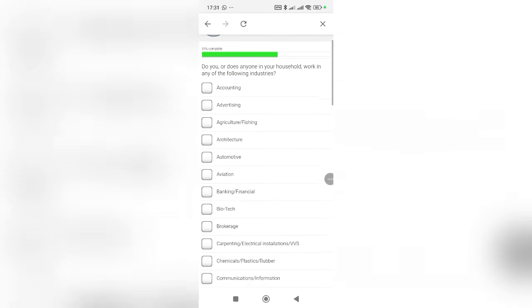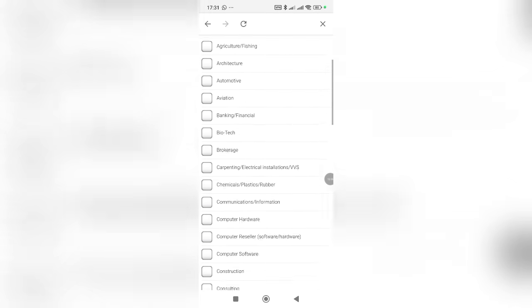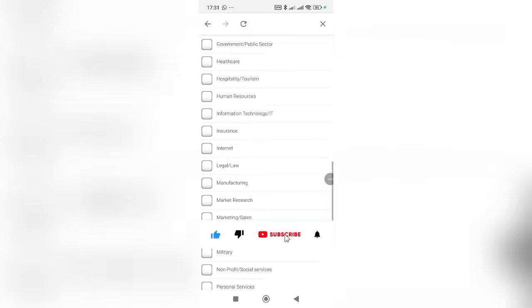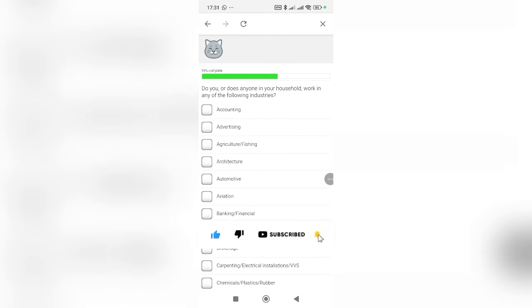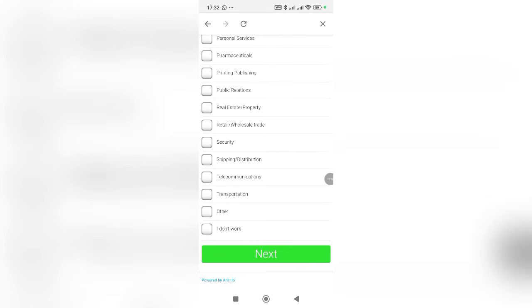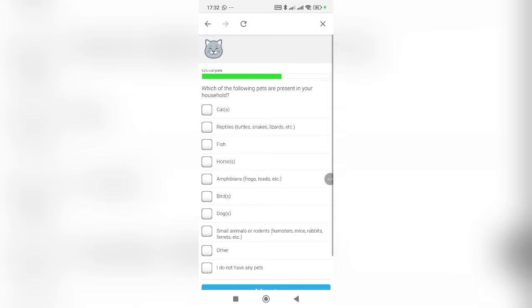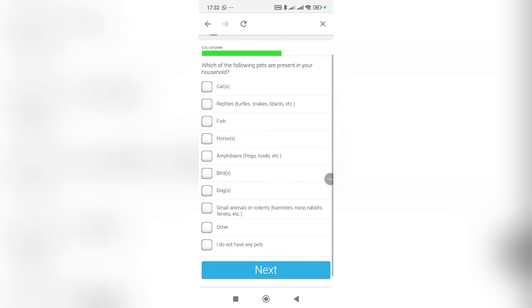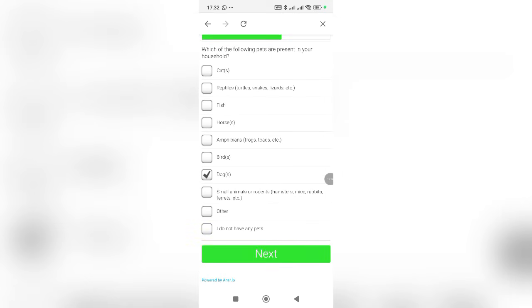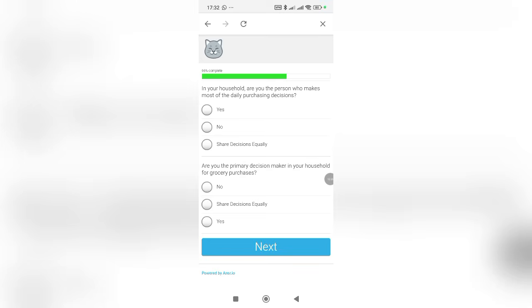Do you or does anyone in your household work in any of the following? Most times we come right here and we pick none of the above. Okay, but right here, let me pick accounting because right now the survey is actually advancing. You get the point. Which of the following pets are present in your household? I always go for dog. So I'm showing you this so you can work with this.